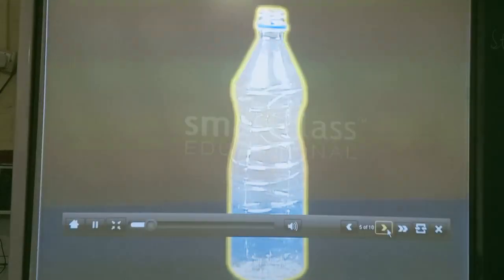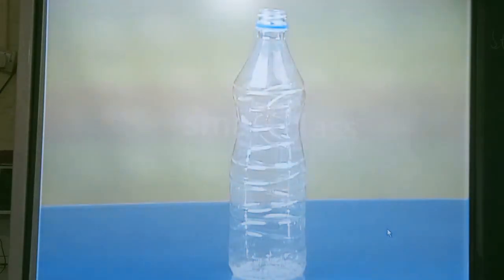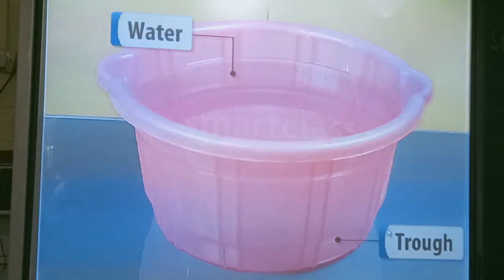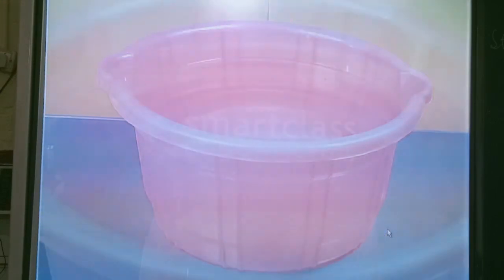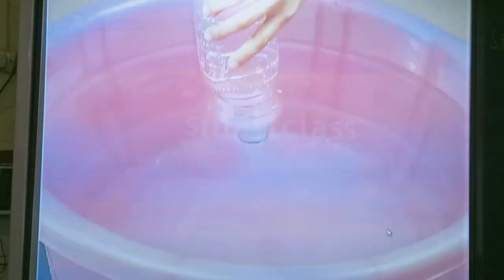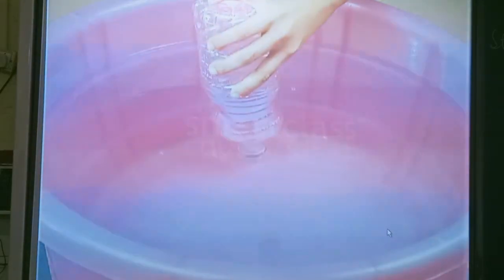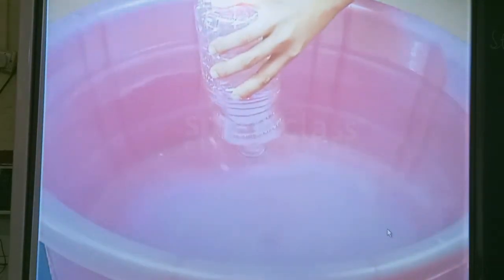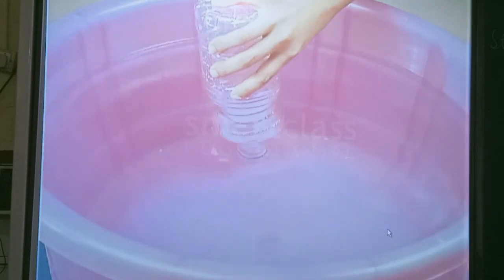Get an empty bottle and a drop full of water. Invert the bottle and place its mouth under the water level in the drop. Now observe carefully.